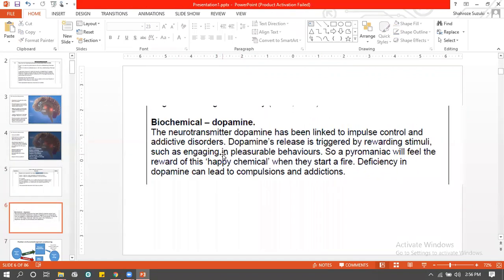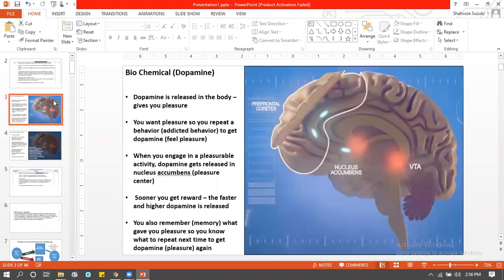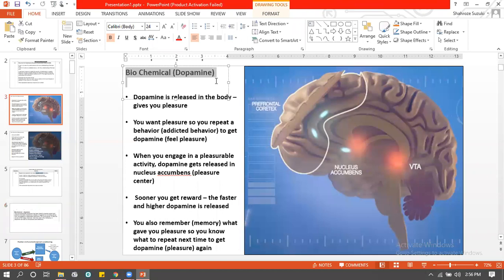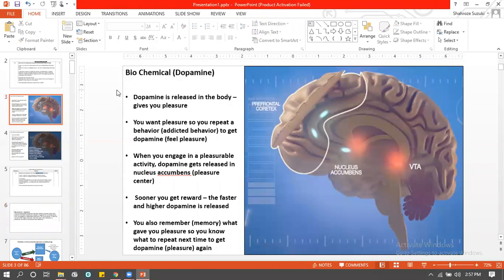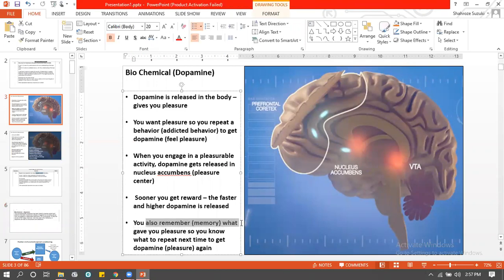So obviously, is it nature or nurture, right? Oddly enough, you can say two things about it. If you look at the dopamine aspect, it's a biochemical, definitely nature-based, right? Chemical. But if you are gonna focus upon the memory being formed, then that's nurture. Because originally, a person memories के साथ पैदा तो नहीं होता ना. He develops memory. So it can be both. Depends upon what you're gonna focus on.